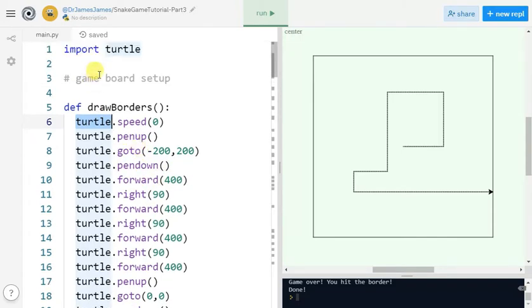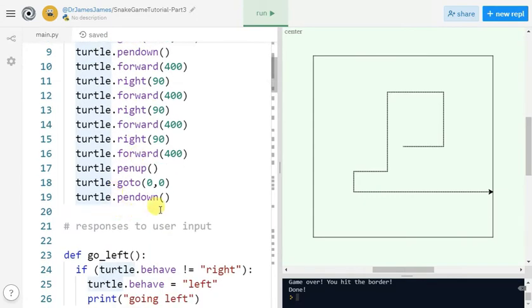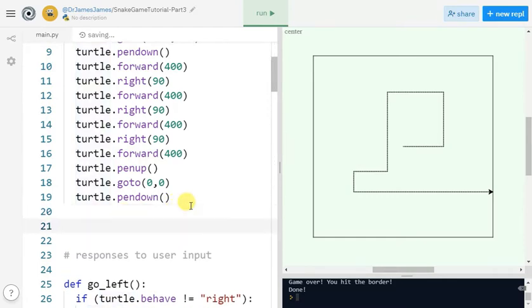Okay, how do we do that? Well, as I said before, we get the turtle object for free when we import the turtle library, but we can create our own new turtle objects. So I'm going to show you how we do that.